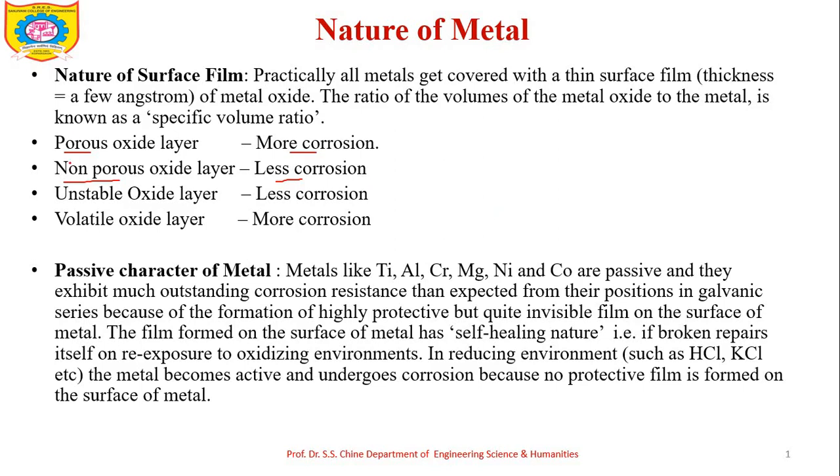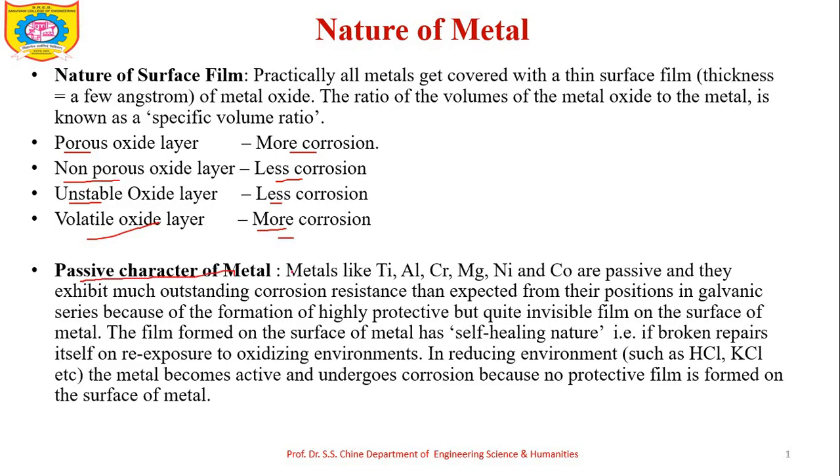Then unstable oxide film. So what does unstable mean? The metal oxide is formed and that is again converted into metal and oxygen. So it again leads to less corrosion. Then volatile oxide film leads to more corrosion, because whatever oxide layer forms will immediately get evaporated. As it evaporates, the metal surface is again exposed to the atmosphere for further corrosion, and the rate of corrosion increases.